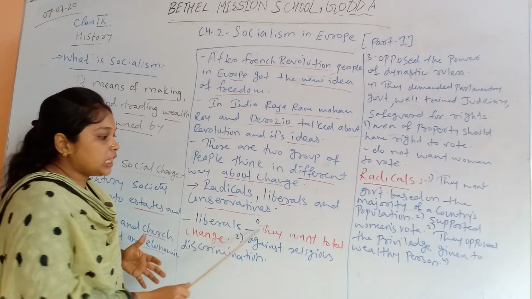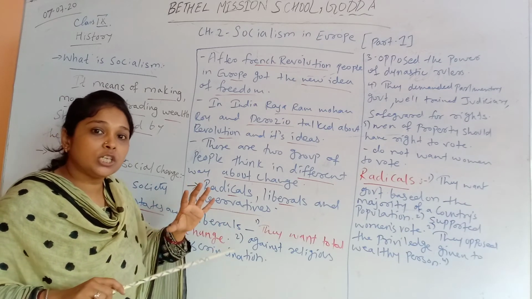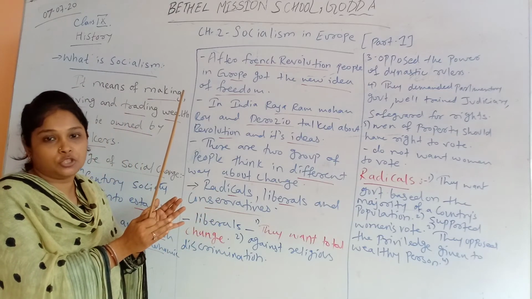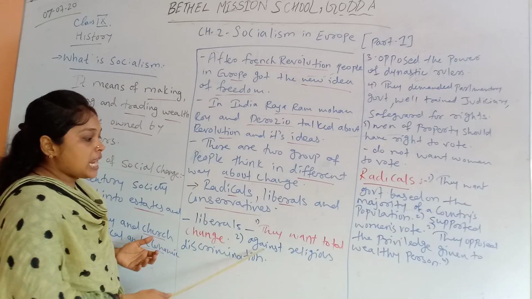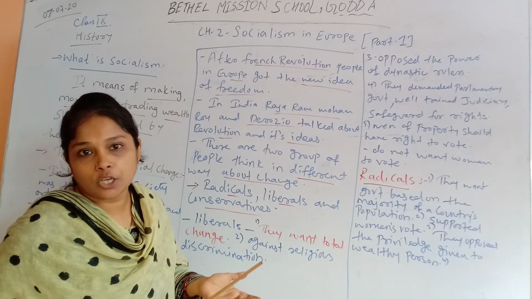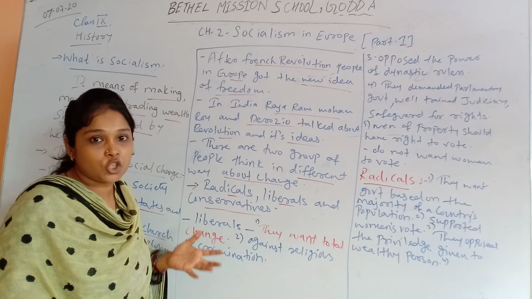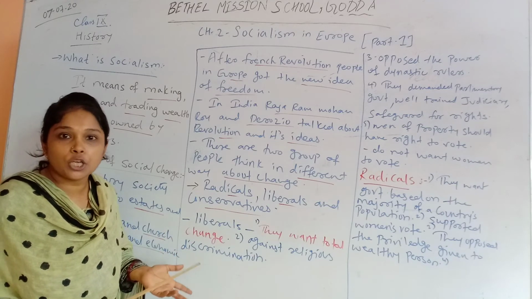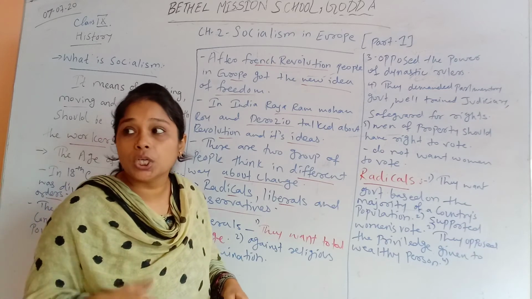Liberals actually want a total change in society. They don't want only some part of society to change. They are against religious discrimination, because at that time in Europe there was discrimination, so they don't want it. Liberals wanted to abolish religious discrimination in Europe. So they are against religious discrimination and they want total social change.